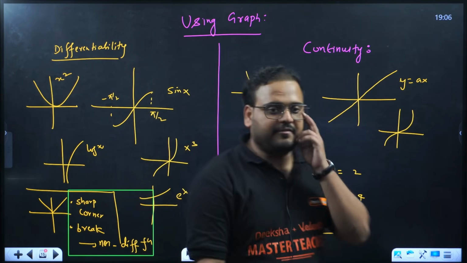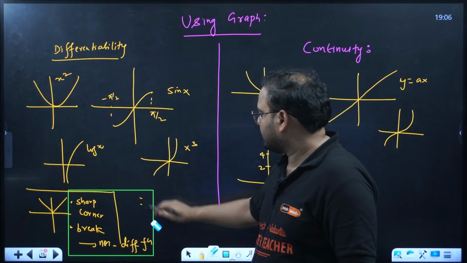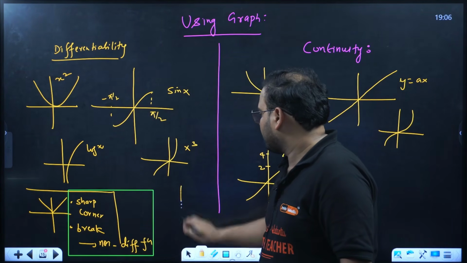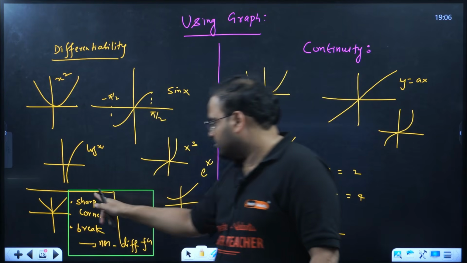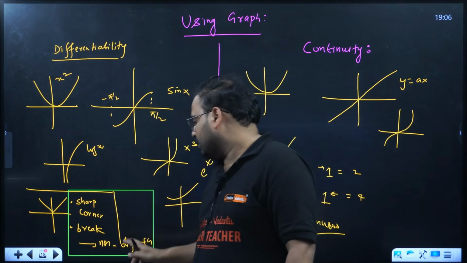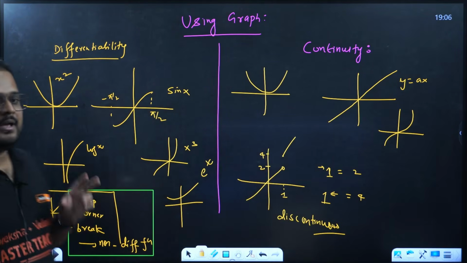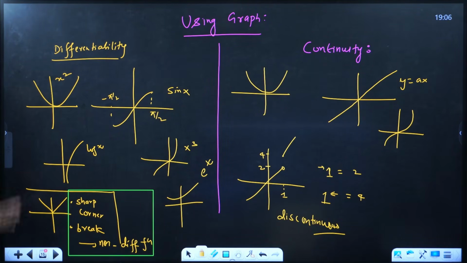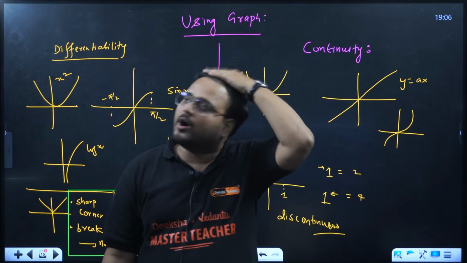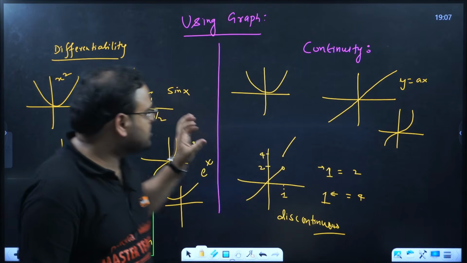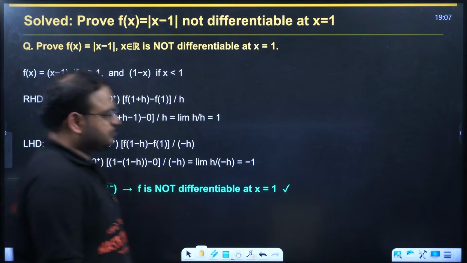So if you ever find this particular case over here, if you have a sharp corner or break in the given graph, you will have an example of a non-differentiable function. Is this clear or not? Because in many MCQ style questions, the job becomes much easier if you know these two graph understandings. Okay, moving on.